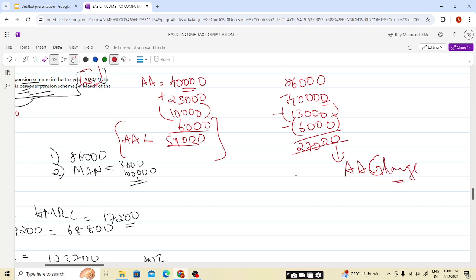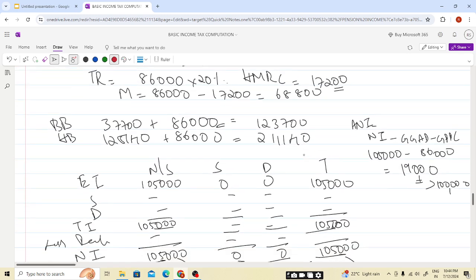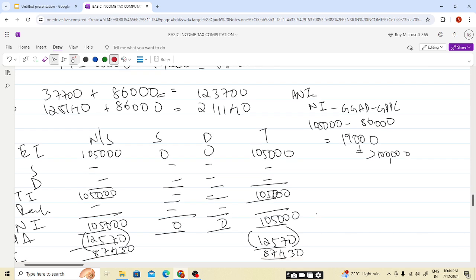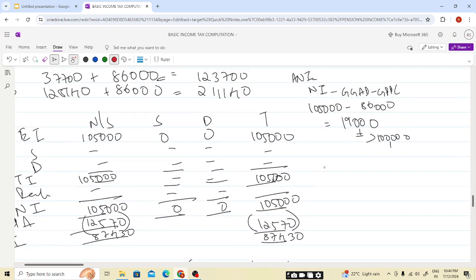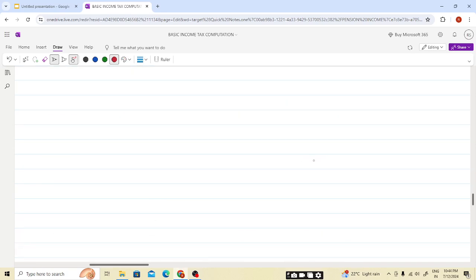This will be treated as the top slice. Top slice means after all the income heads. So after all the income heads, if we see, it will be after the non-savings and savings, as well as dividend income, so it will be treated as this. So it will be taxed at our limit, our band is, see here, students, our band is 123,700.